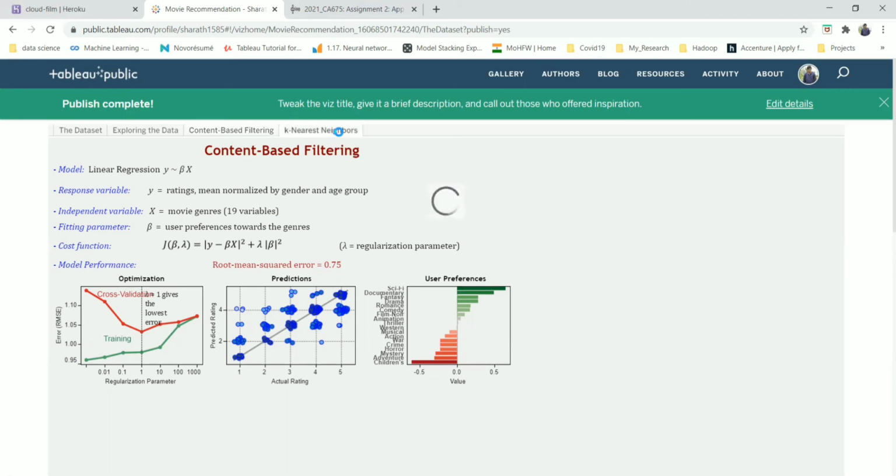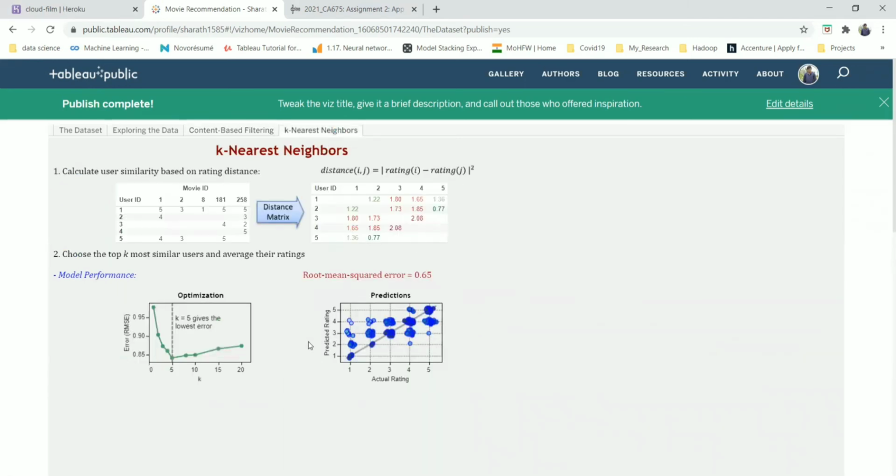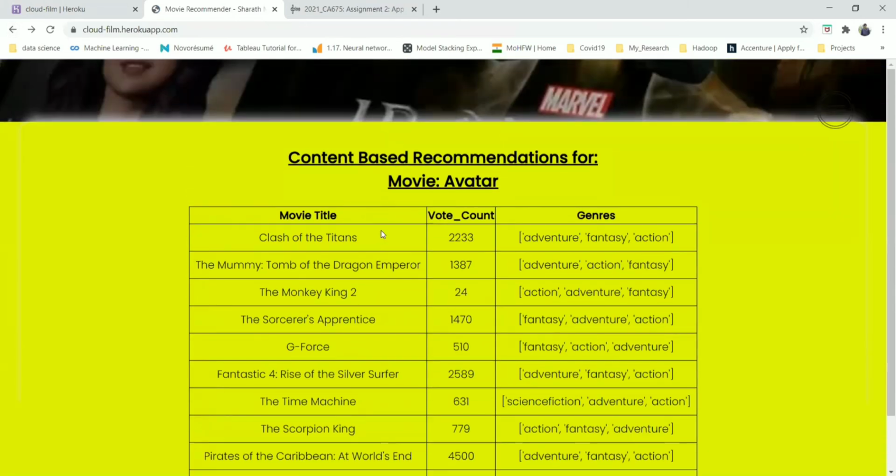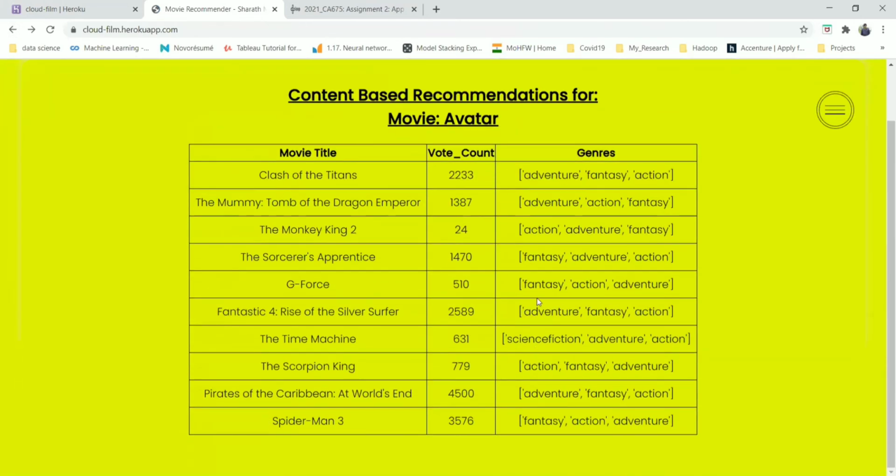We also tried the k nearest neighbor technique in order to give a recommendation. But based on our analysis, what we did with the cost function performed pretty well when compared to k nearest neighbor. And yes, this is our web application which creates the content-based recommendation engine based on the user.